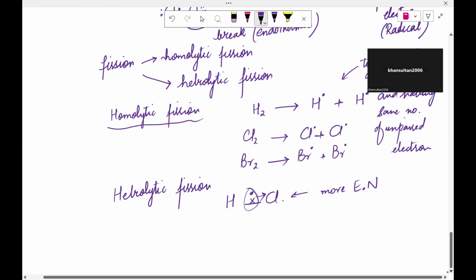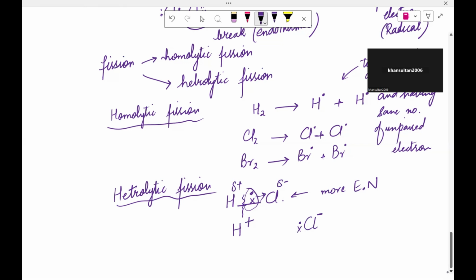So chlorine carries a partial negative charge, as it pulls the electrons more towards itself, and hydrogen carries a partial positive charge. But when this bond breaks, hydrogen carries a positive charge, and chlorine carries a negative charge. So you have seen that with the bond breaking, these electrons go to the chlorine side.